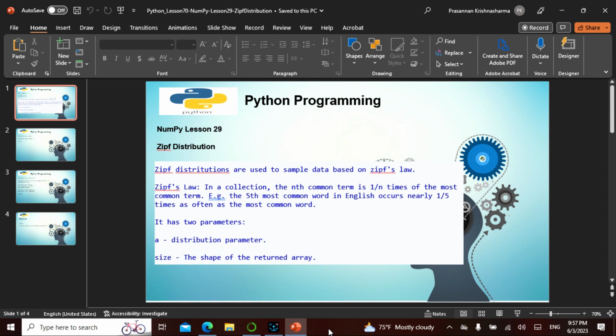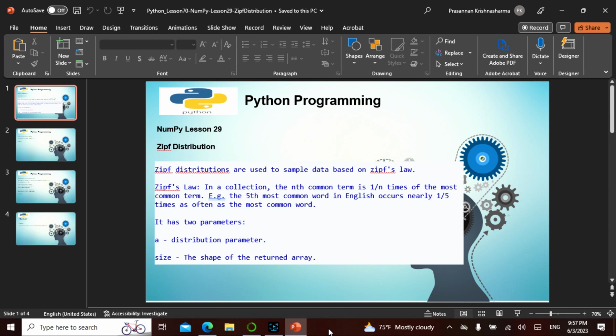In a day, if a newspaper says recession, recession, recession, how many times has it been occurring? In other words, the Zipf distribution is used to sample the data based upon Zipf's law.